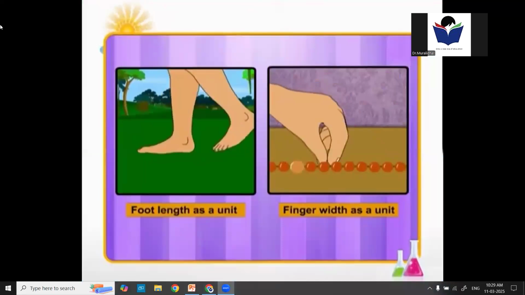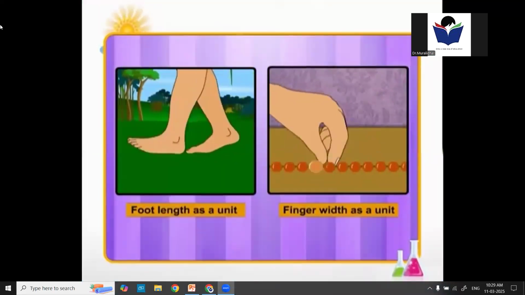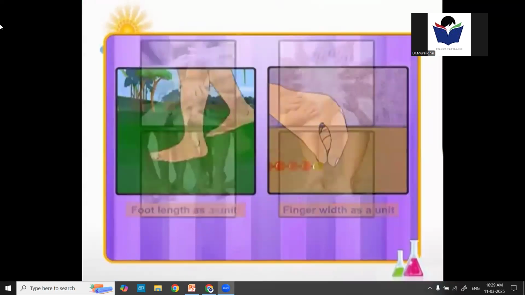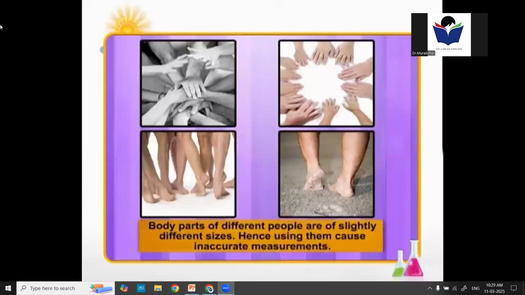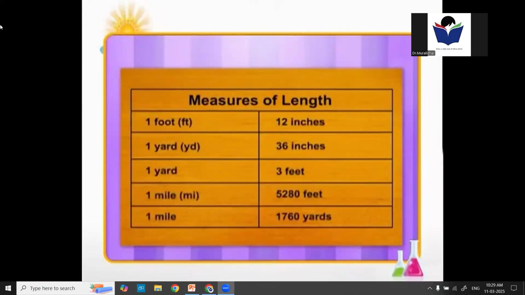From earlier times, people used length of a foot, the width of a finger, the distance of a step as units of measurement. Golden days. As everyone's body parts are of slightly different sizes, it caused confusion in correct measurement. In order to bring about uniformity across the world, scientists accepted a set of standard units of measurement.